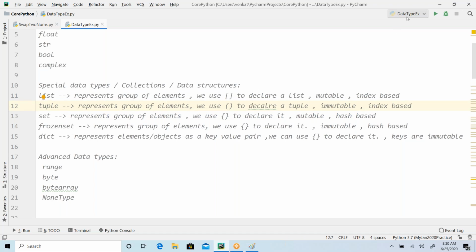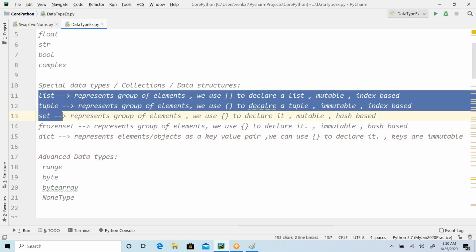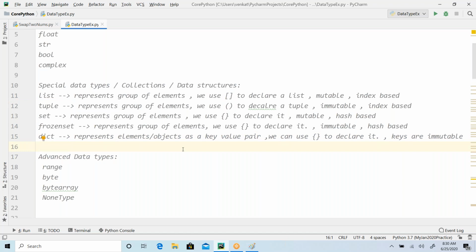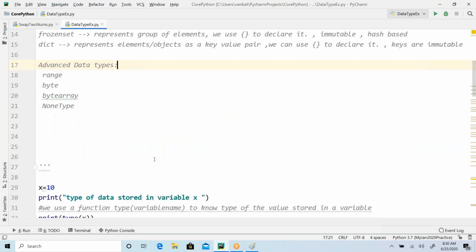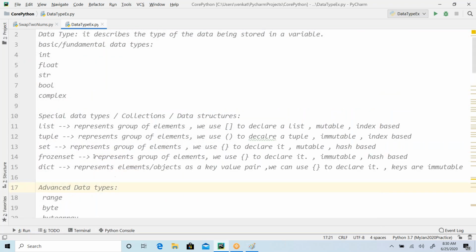List is a mutable object, tuple is an immutable object, and everything else is the same between list and tuple. Set is a little different: list and tuple are index based, set is hash based. Frozen set is immutable, while set is mutable. Dictionary maintains the values as key value pairs. Those are the basic differences of these data structures, and all are useful to organize groups of elements. That's the basic understanding about the data types.